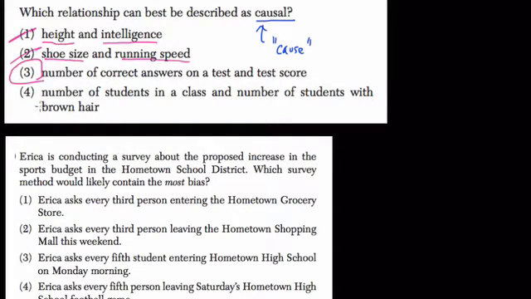But let's look at number 4. Number of students in a class and number of students with brown hair. Well, there might be a correlation there. There might be a lot of students in your class, and they all might have brown hair. However, just having students in your class doesn't mean that they will automatically have brown hair.